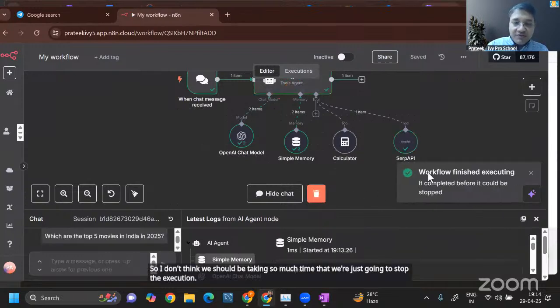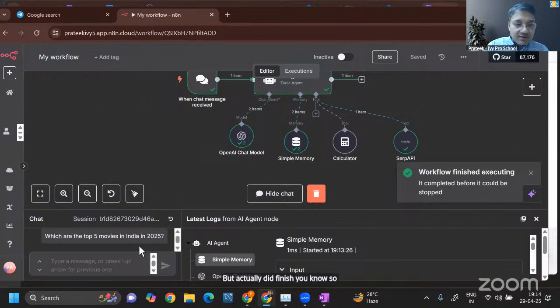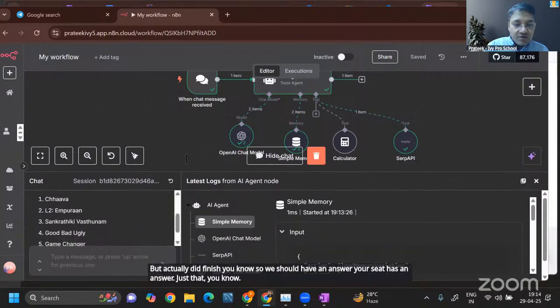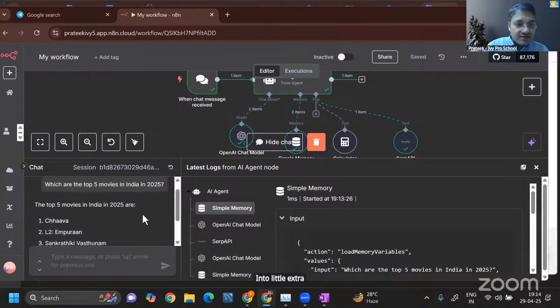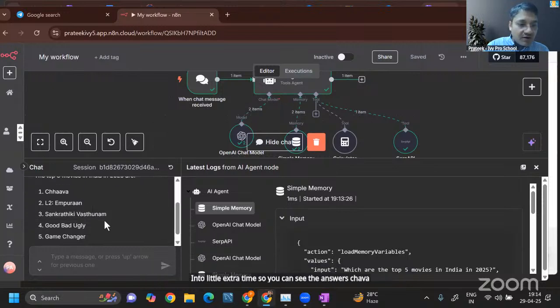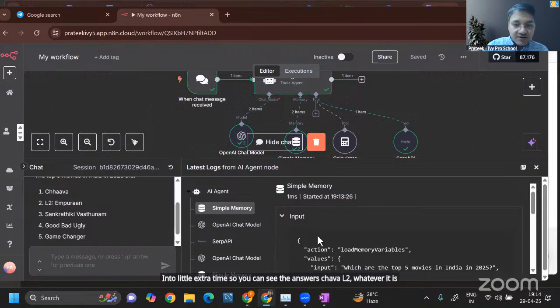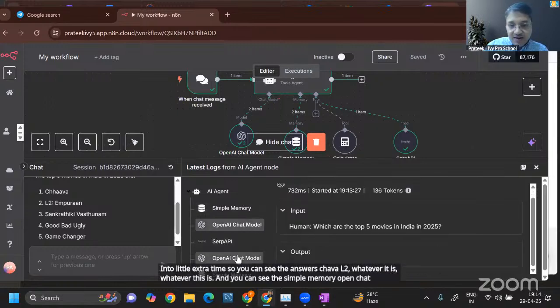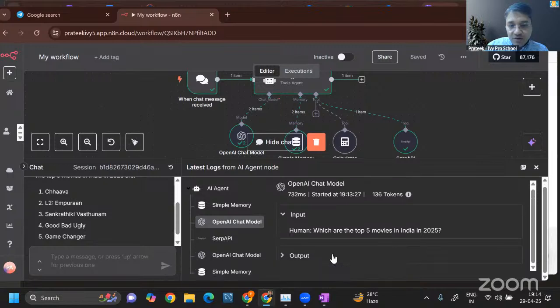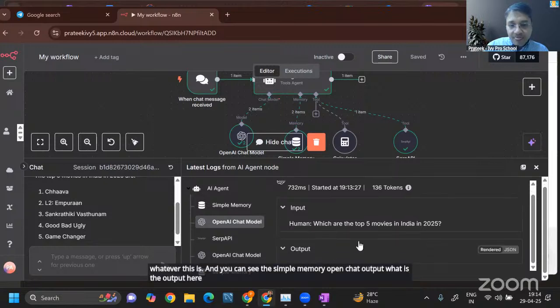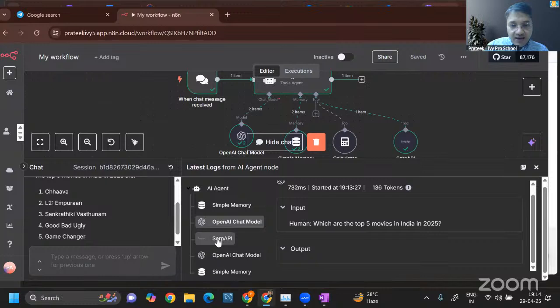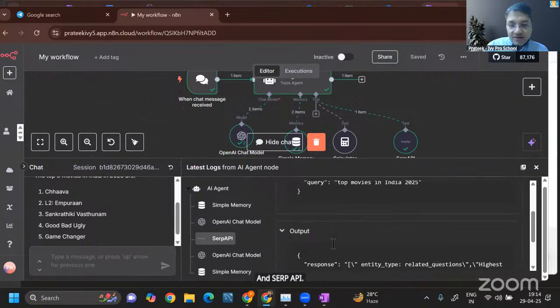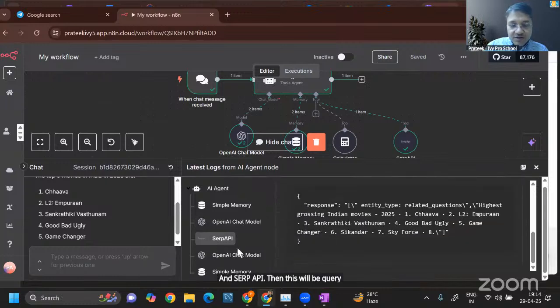But actually, it did finish. So we should have an answer here. See, it has an answer. Just that it took a little extra time. So you can see the answers. And you can see the simple memory, open chat, output. What was the output here? And SERP API. Then this was the query asked. This was the output of the SERP API.